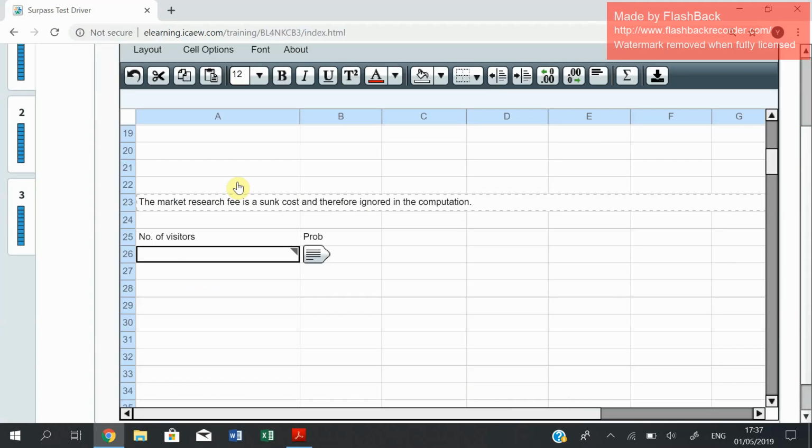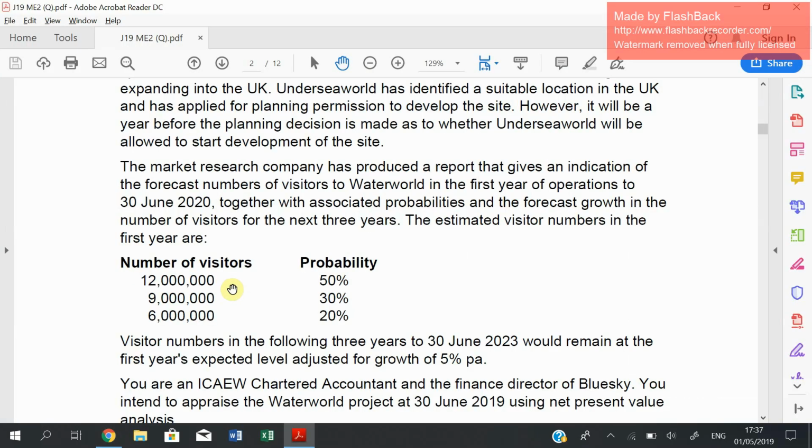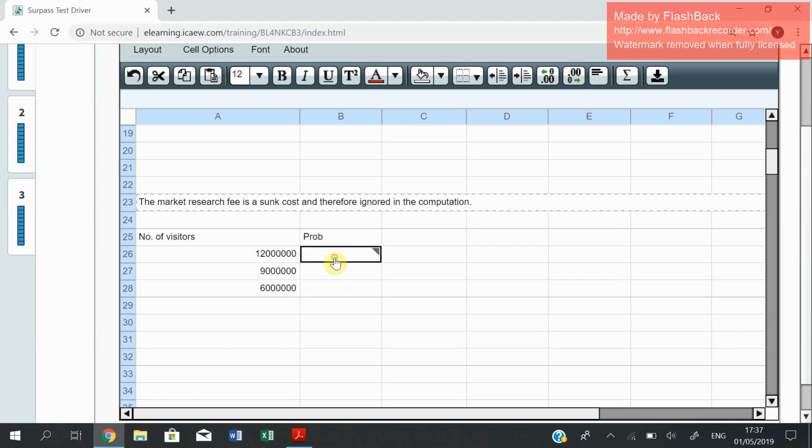The number of visitors is 12 million. We're going to have that here. 12 million, 9 million, 6 million. I like to talk when I say the numbers just to make sure that you include the exact number of zeros. Here you go. So the associated probability 50%, so it's 0.5, 30%, which is 0.3, and 20%, which is 0.2.